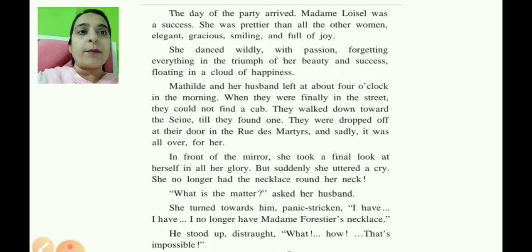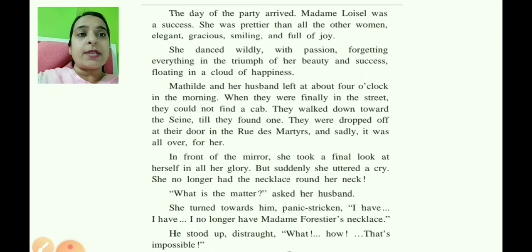The day of the party arrived. Madame Loisel was a success. She was prettier than all other women, elegant, gracious, smiling, and full of joy. She danced wildly with passion, forgetting everything in the triumph of her beauty and success, floating in a cloud of happiness.